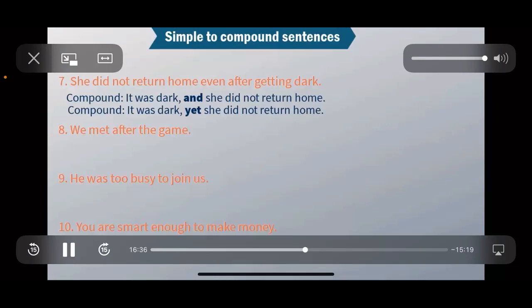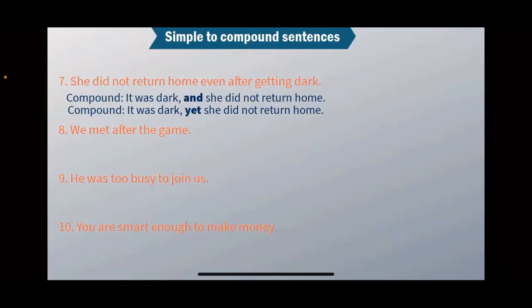Right? See, it's very simple. We're just playing with the information we have in the sentence. If we simply do not have enough information to change a simple sentence into a compound one, we cannot do it. Okay? So you have to understand how the transformation is happening. For example, we met after the game. The game got over and we met. Again, two independent clauses. Alright?